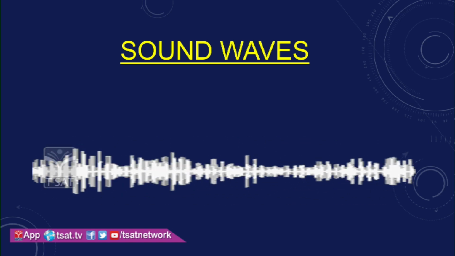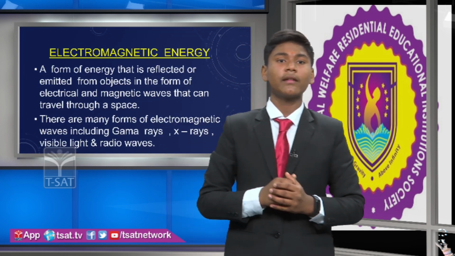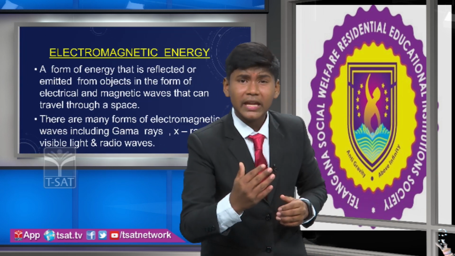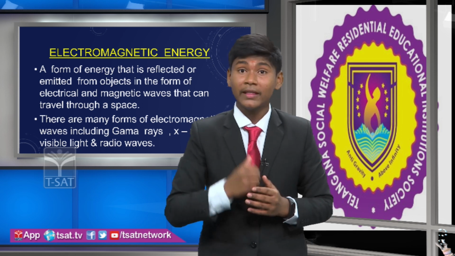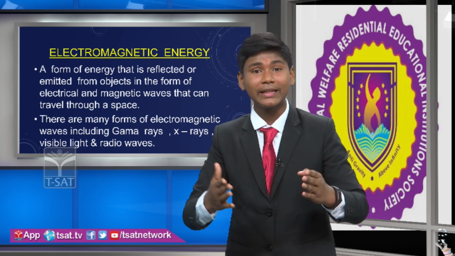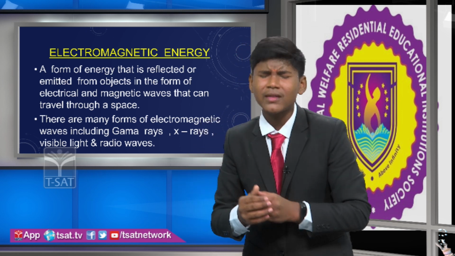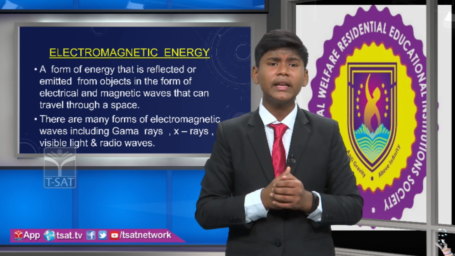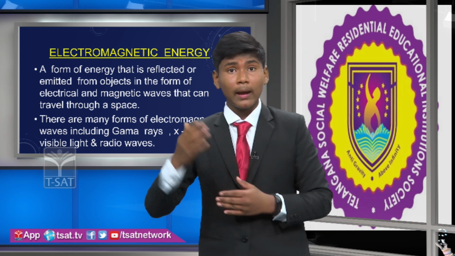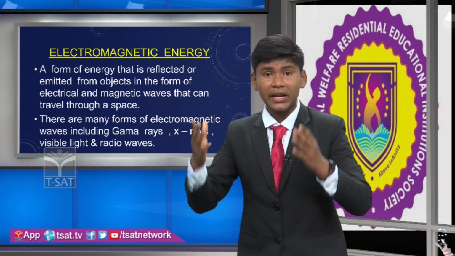Now, I will tell you what electromagnetic energy is. Electromagnetic energy is a form of energy that is reflected or emitted from objects in the form of electrical and magnetic waves that can travel through space. There are many forms of electromagnetic waves, including gamma rays, X-rays, visible light, and radio waves.